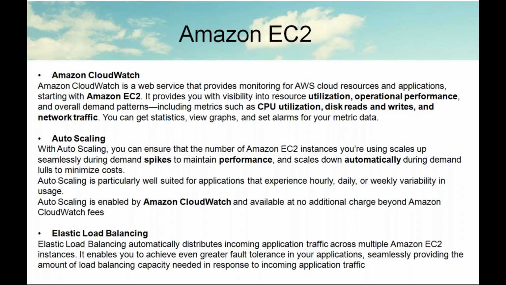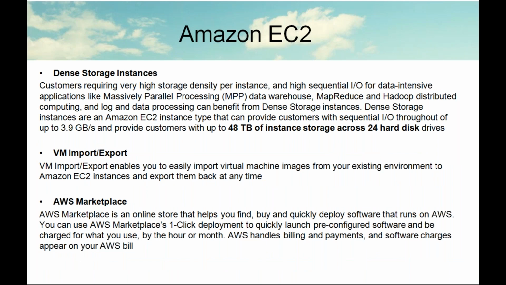Elastic load balancing. When there is a heavy load on one server computer, which is nothing but one instance, automatically it will balance the load between multiple instances. How to configure load balancing, we are also going to see. Dense storage instances are for storage, high-end Hadoop data, big data Hadoop. Whatever the data processing benefits, we are going to use dense storage. Virtual machines import and export you can do. AWS Marketplace, you can go through the marketplace. Whatever products you want to buy, you can buy, and you can use pre-configured software.